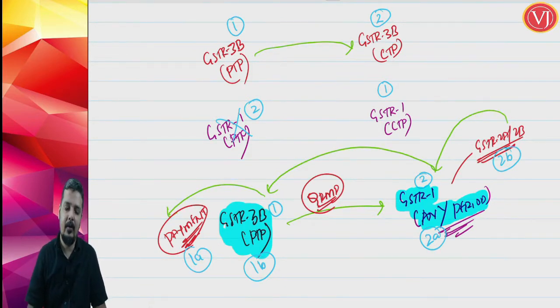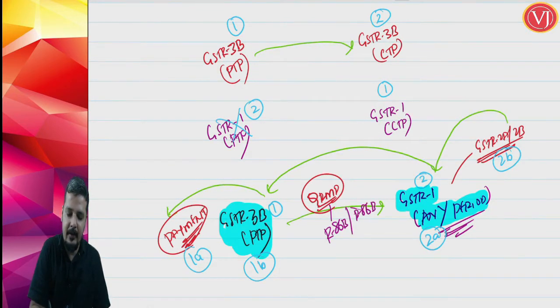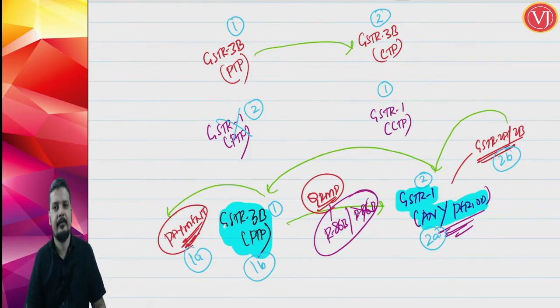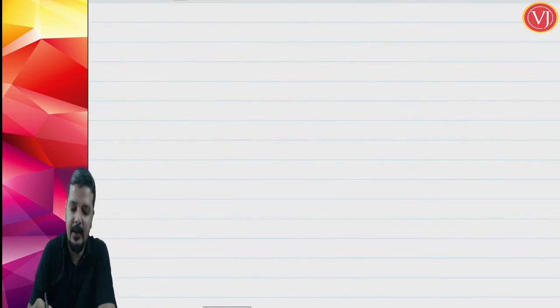Right. Now, when you are talking about the QRMP scheme, whether Rule 86B is applicable or not, the answer is the same. So, if I were to summarize, there is a restriction in filing GSTR 1 if you have not filed your 3B.